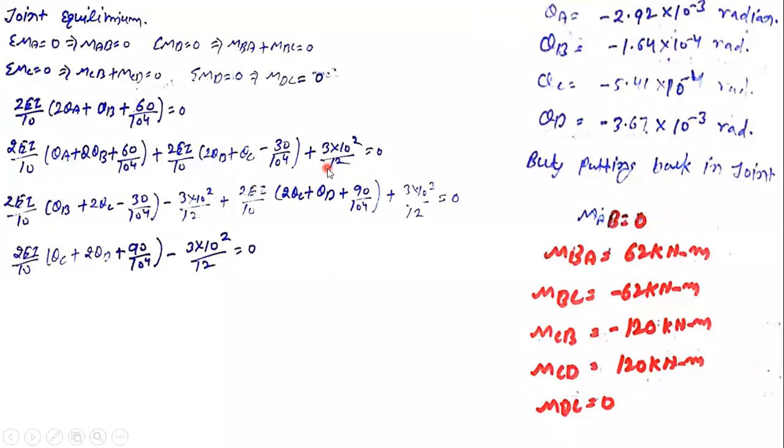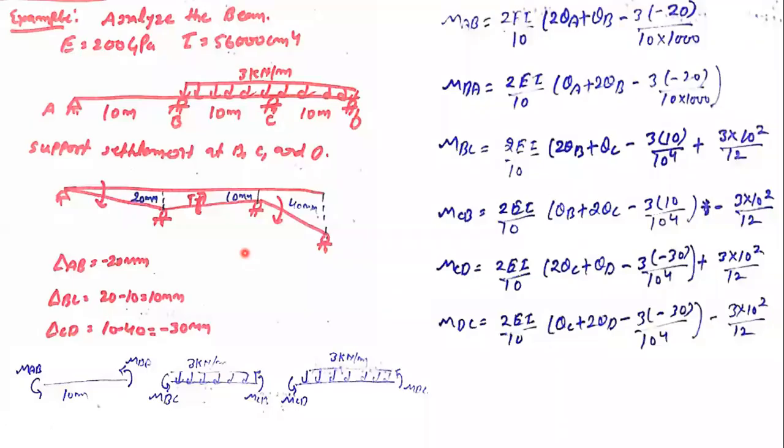Similarly for the second, third and fourth equations. These are the four unknowns that we need to find. First, we can calculate theta A by solving one of the equations, then put those values back into the others and solve again. Ultimately, by solving these four equations, you are able to calculate the values of theta A, theta B, theta C and theta D. Now a question may arise: in the last problem, we didn't have the value of delta. That's why we required an additional equation.